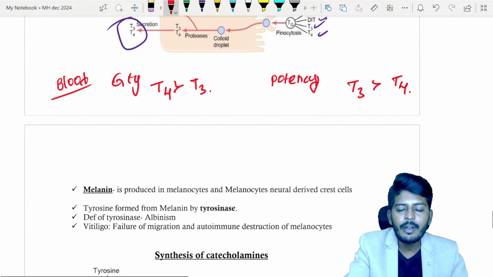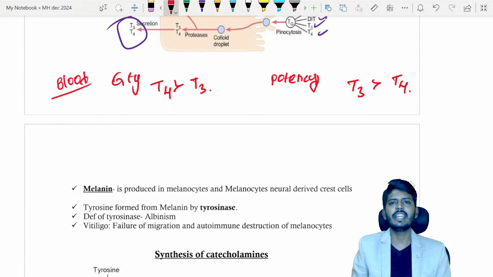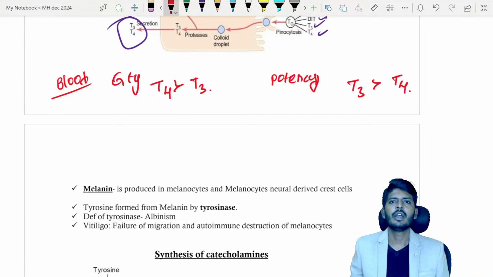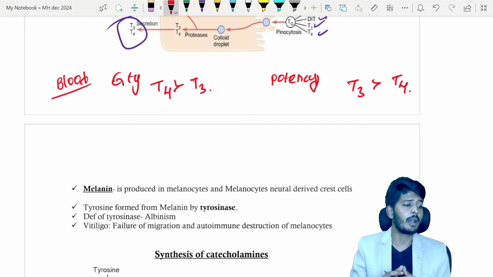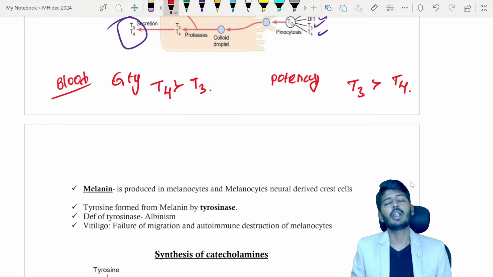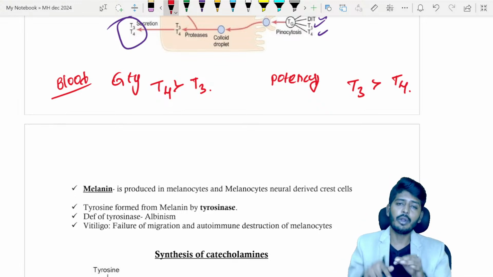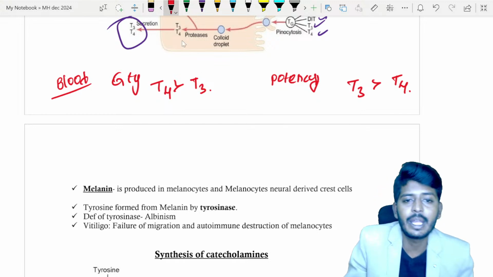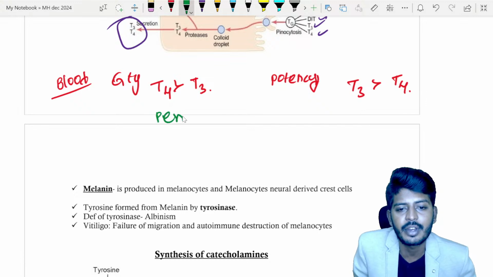Okay. So, for example, let's imagine you are staying in India in some very warm place. Suddenly you are sent to, let's imagine, Russia or Ukraine, where it is very cold. If your body has to make more thyroid hormone to maintain the body temperature, it will take more time. Now what will your body do? Your body is brilliant. For increasing heat production, your body does one simple thing: it will do conversion. Immediately, for rapid use, there is a peripheral conversion.